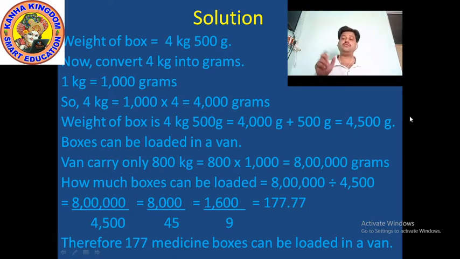So what comes? 177.77. It means 177 boxes can be filled in a van. Okay, so finally, therefore 177 medicine boxes can be loaded in a van. Clear? Understand? Very good.